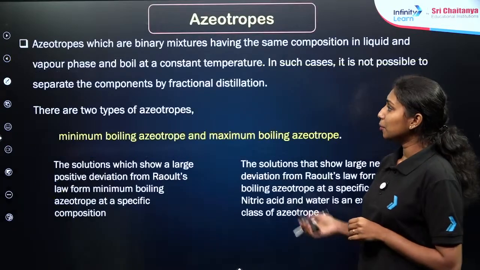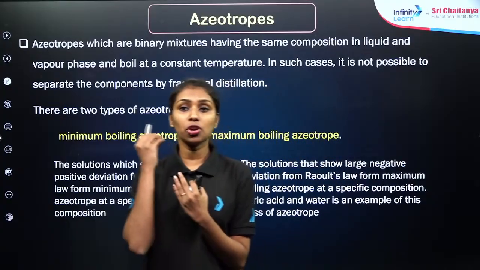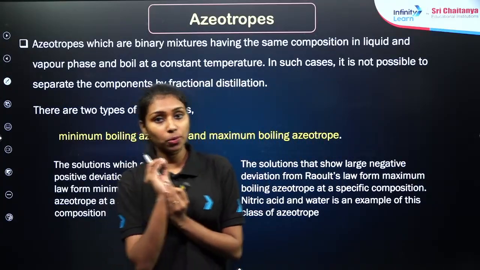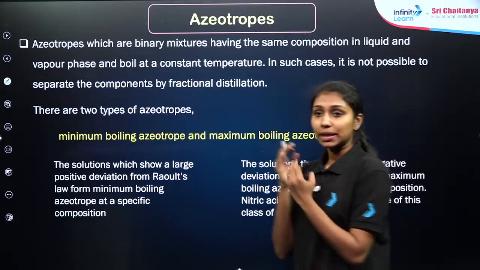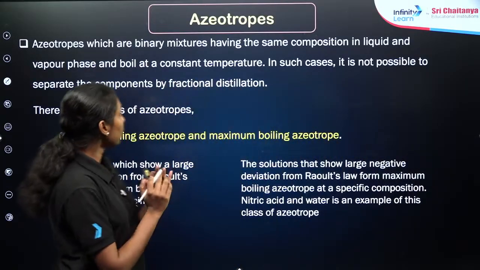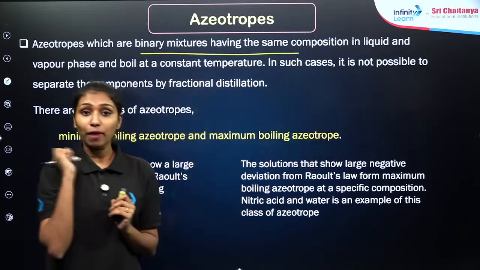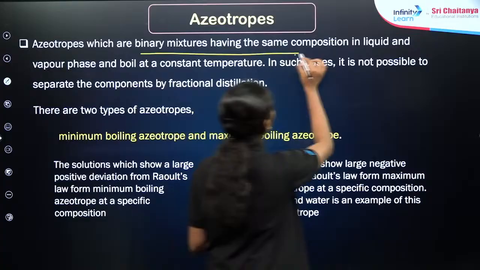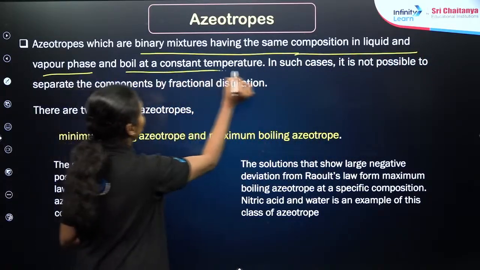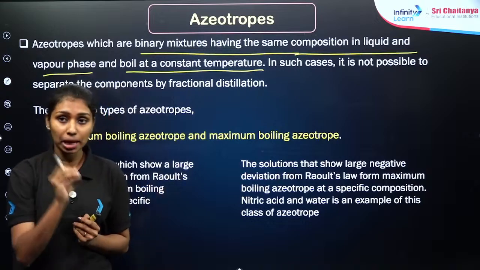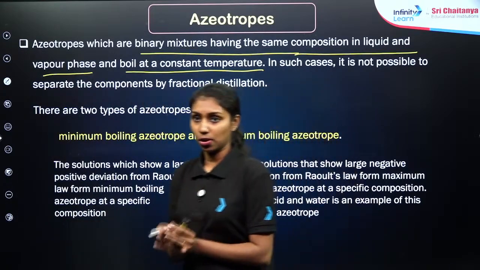Okay, fine. Let me move to the next topic, that is about the azeotropes. When you are talking about Raoult's law, that is about the non-ideal solutions, we need to talk about one more type of solution, that is the azeotropes. These are binary mixtures. Binary mixtures means which contain two components, right? So the binary mixtures having the same composition in liquid and vapor phase, and it is boiled at a constant temperature. That type of solutions are commonly known as azeotropes. Clear? Azeotropes.